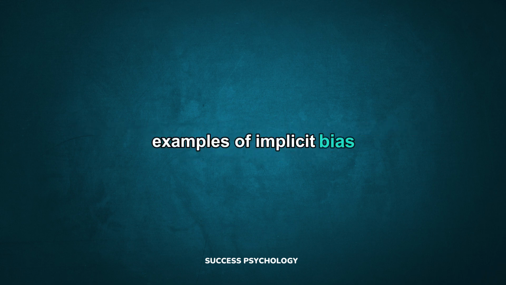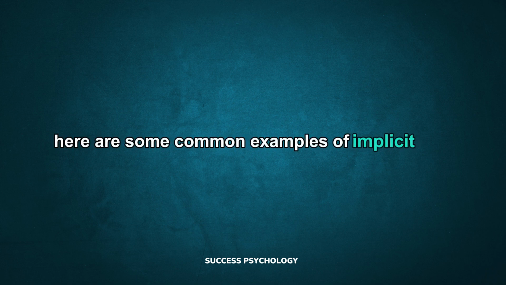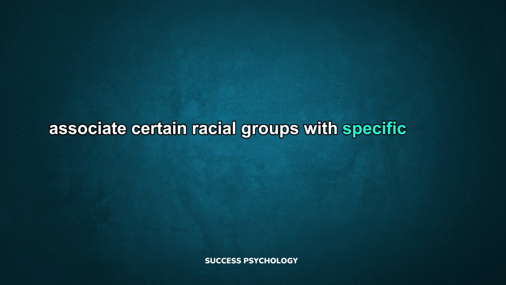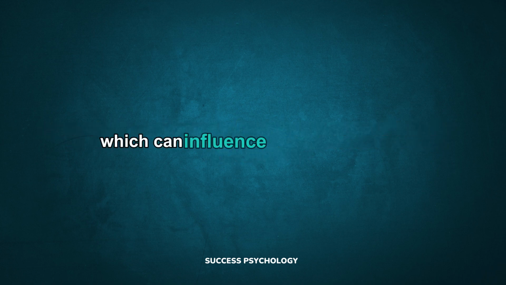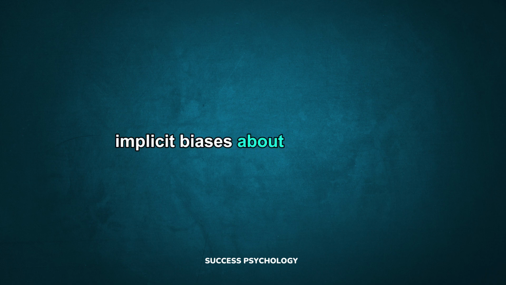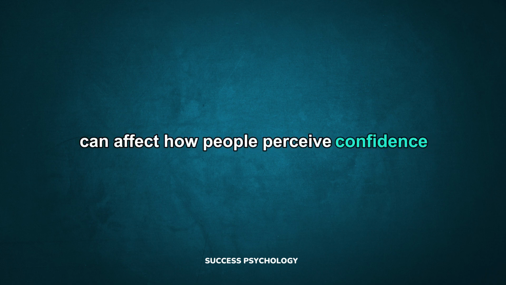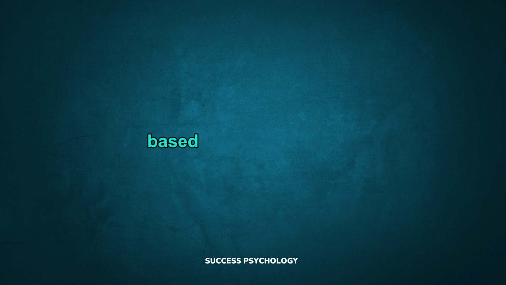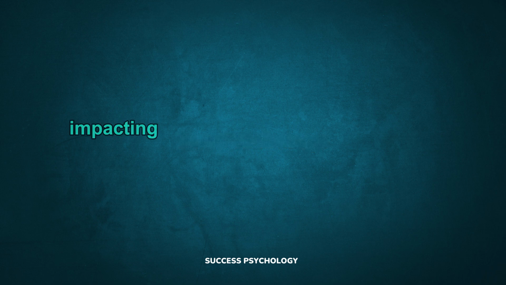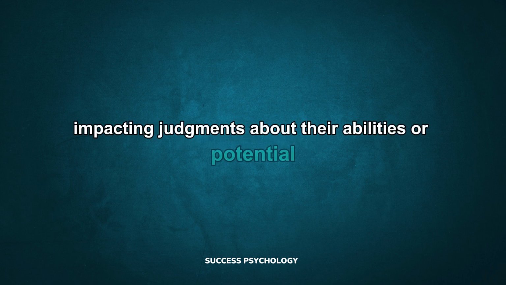Examples of implicit bias. Here are some common examples of implicit bias. Racial bias. An individual might unconsciously associate certain racial groups with specific traits or behaviors, which can influence their perceptions and interactions with members of those groups. Gender bias. Implicit biases about gender roles can affect how people perceive competence and suitability for certain jobs or roles based on gender. Age bias. People might hold unconscious beliefs about individuals based on their age, impacting judgments about their abilities or potential.